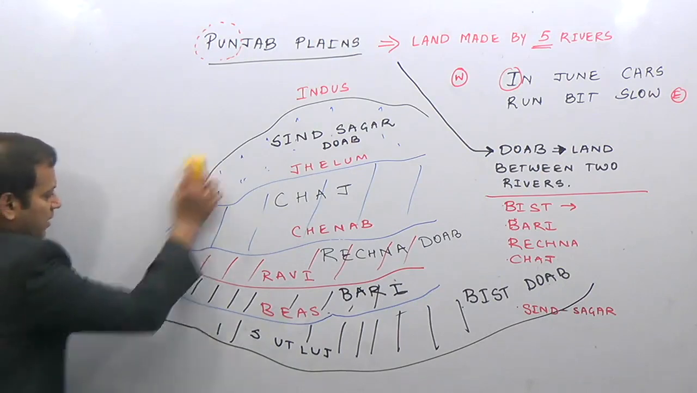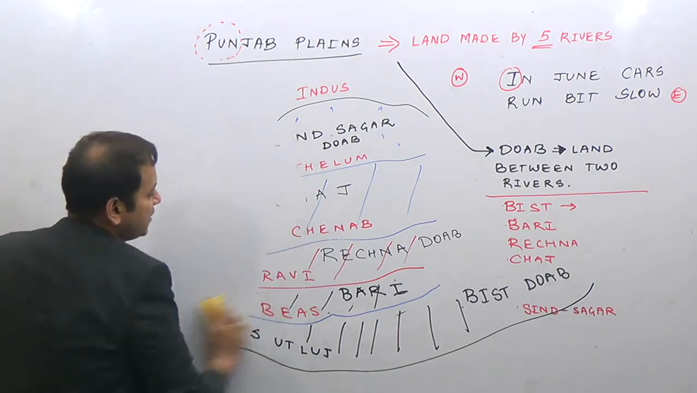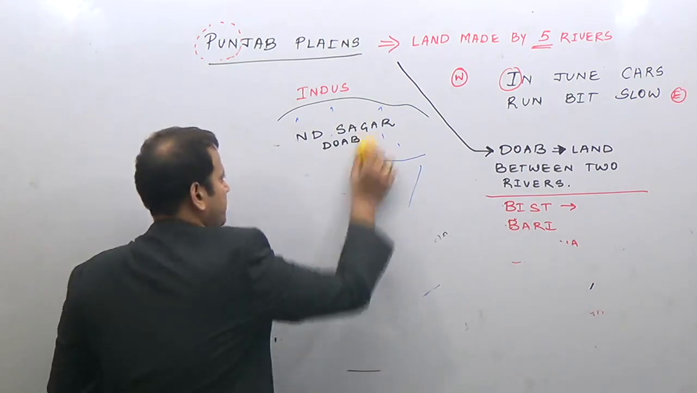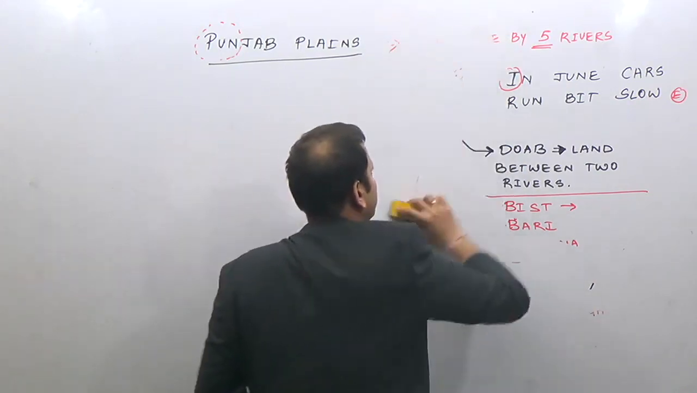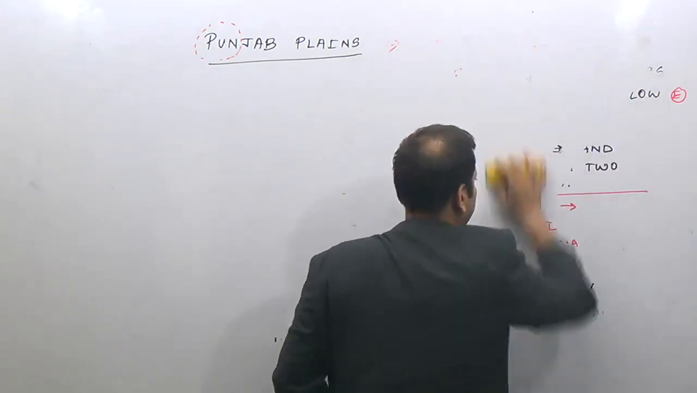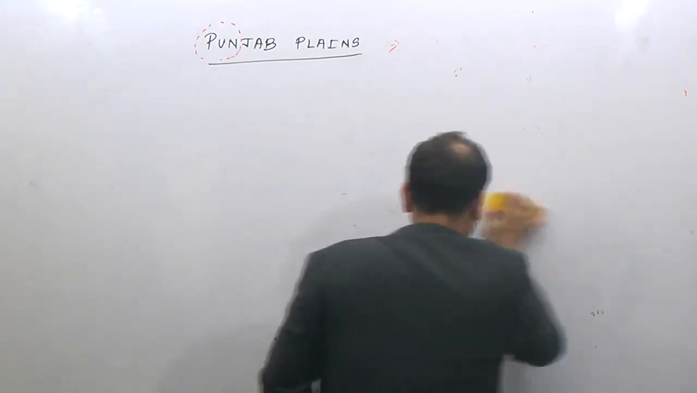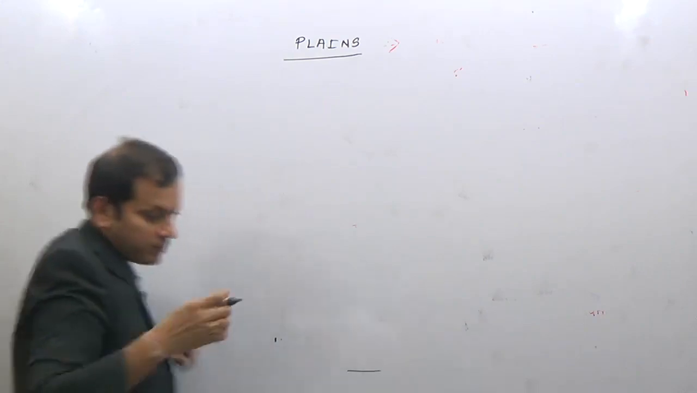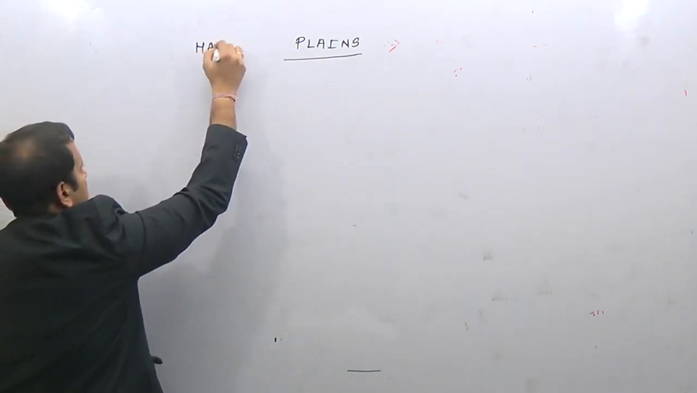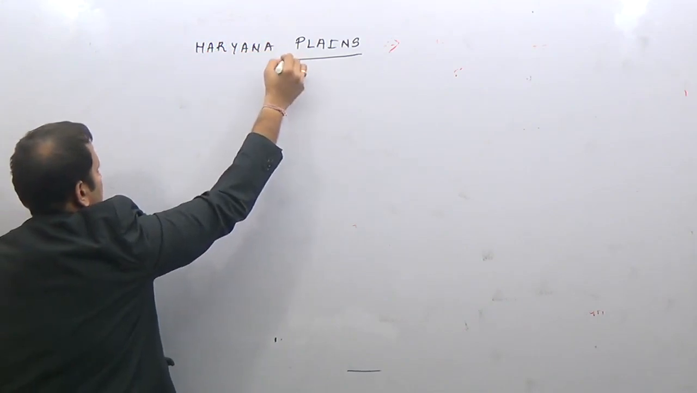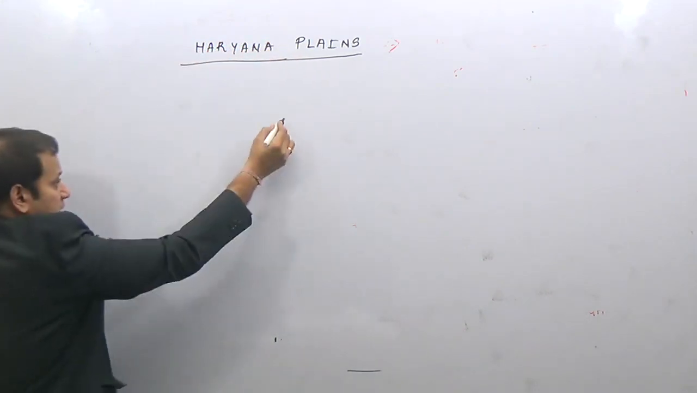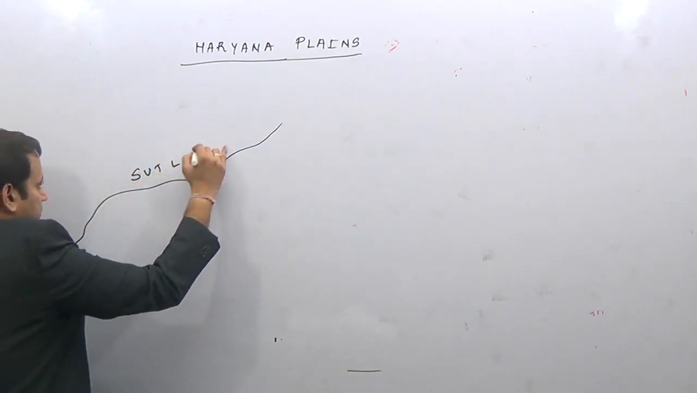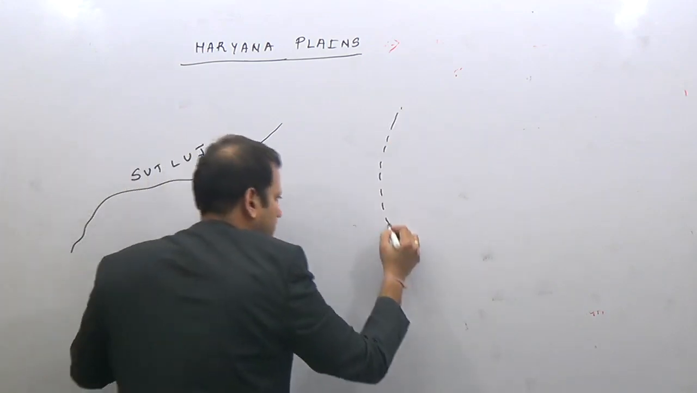Now, between the Punjab and Delhi region is the Haryana plains, or we can say between the Satluj river here and between river Yamuna here.